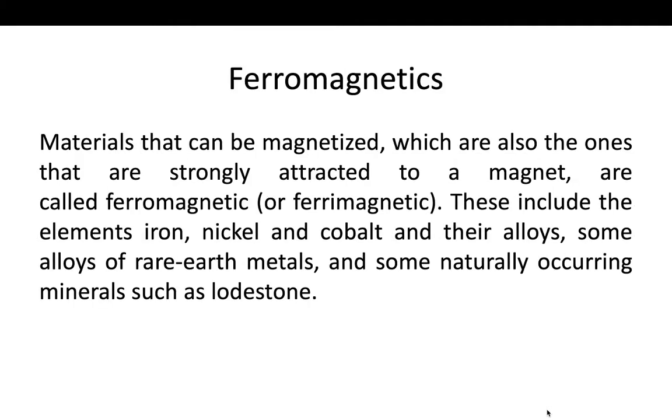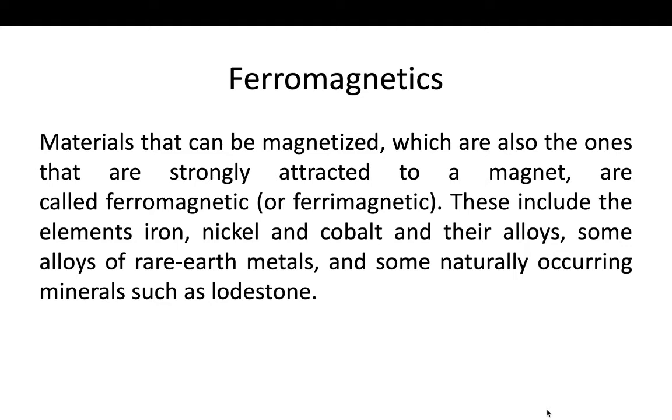So what are ferromagnetic materials? They are materials that are not magnets by their natural properties, but they can be magnetized by some process, and they are strongly attracted to magnets.